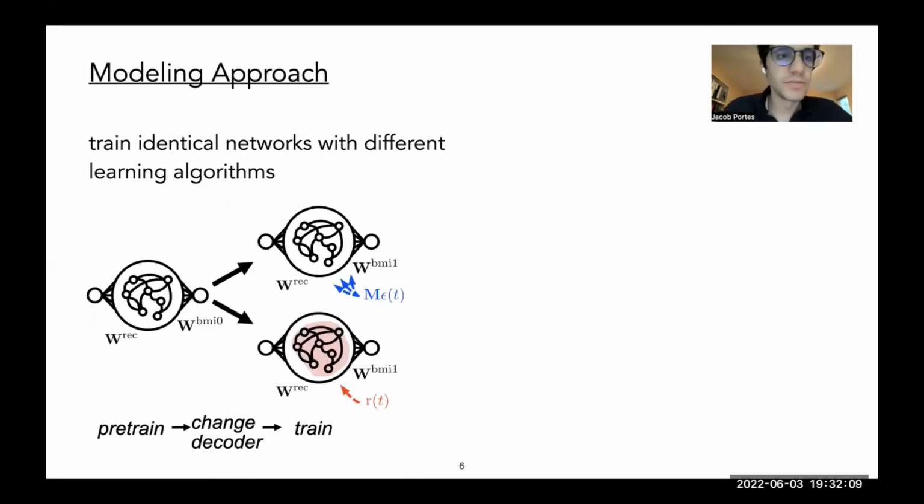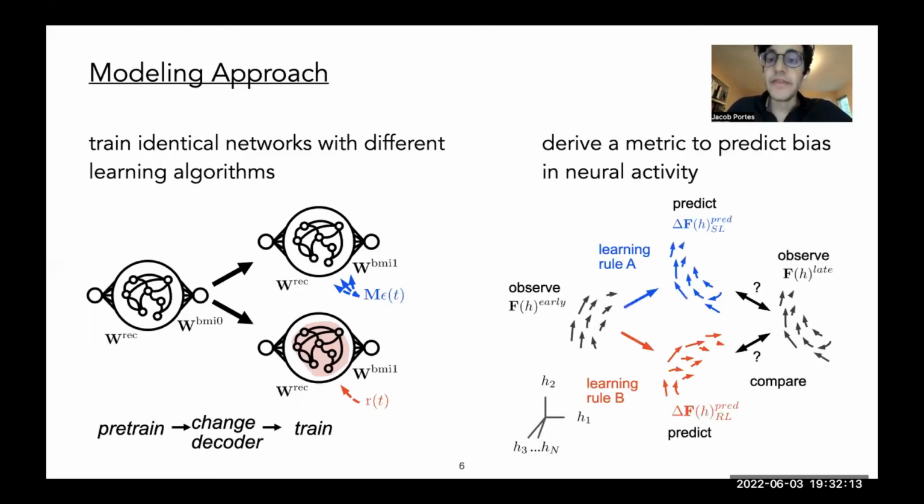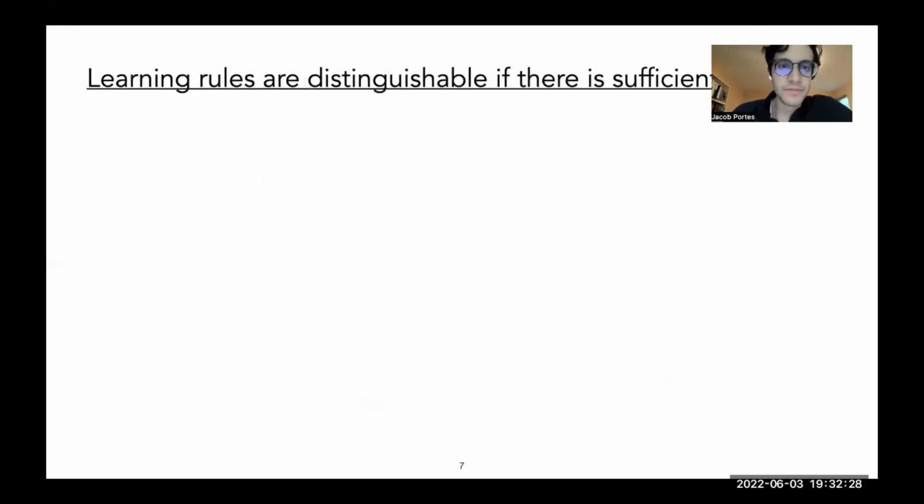So our approach in this paper is to train identical networks with different learning algorithms. And then we derive a metric to predict bias in the neural activity using the neural activity itself, which is in principle accessible to the experimenter. So what we find is that learning rules are distinguishable if there is sufficient bias.